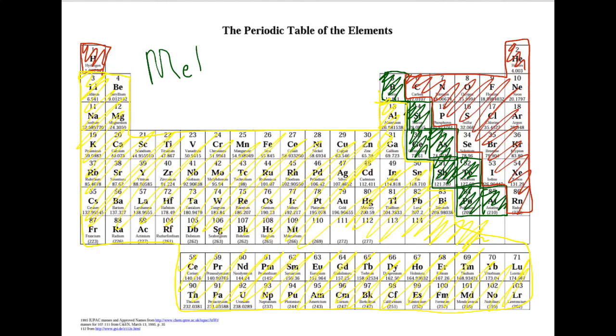Metalloids are often referred to as semi-metals. They have characteristics of both metals and nonmetals. They are shiny but brittle, and they are semiconductors.